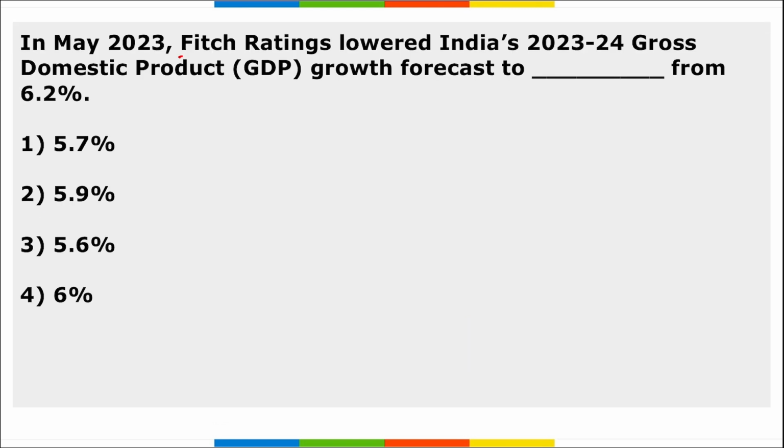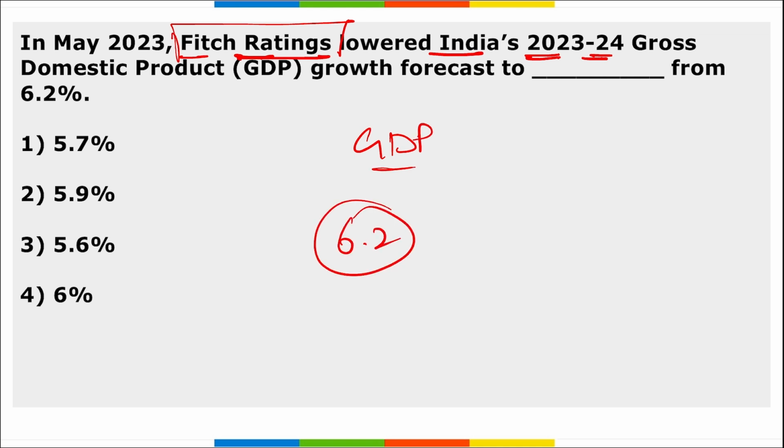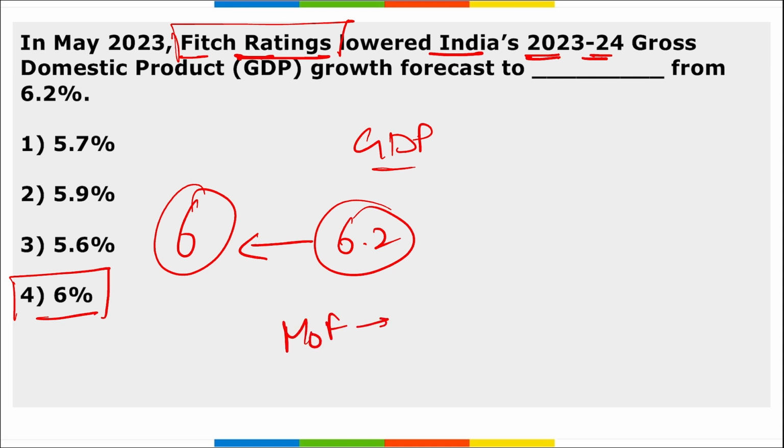Next, this is your Fitch Ratings, right? This is the organization that gives various ratings to organizations and about the GDP of various countries. So which ratings has recently lowered India's 2023-2024 GDP growth forecast to dash, that was earlier projected to be 6.2%? So now they have lowered it to 6%. Earlier that was projected to be 6.2%. The Ministry of Finance is projecting that India will be growing by 7%, right?